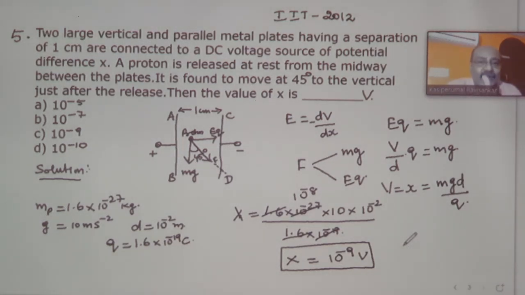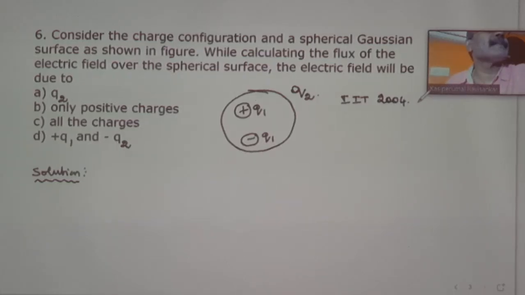The vertically downward force is mg, and the horizontal force is due to the electrical field that is developed, that is E into Q. When you equate them, you can get the potential difference between the two plates, which is given as 10 to the power of minus 9 volts.